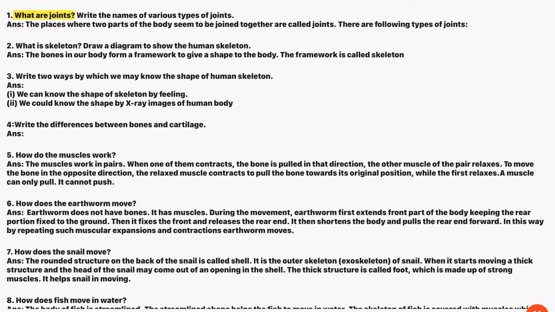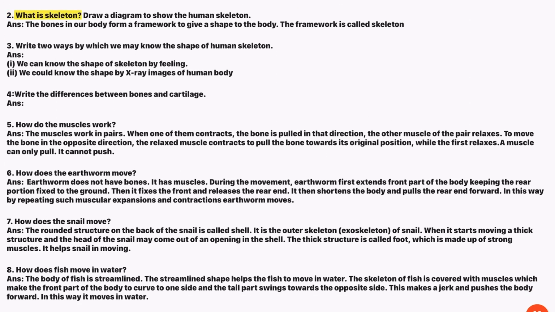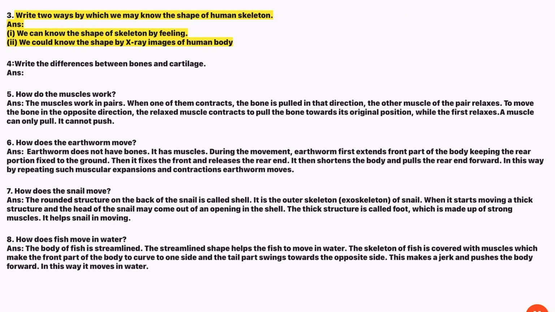Class 6 Science Chapter 8 Short Answer Type Questions. 1. What are joints? Write the names of various types of joints. Ans. The places where two parts of the body seem to be joined together are called joints. There are following types of joints. 2. What is skeleton? Draw a diagram to show the human skeleton. Ans. The bones in our body form a framework to give a shape to the body. The framework is called skeleton.